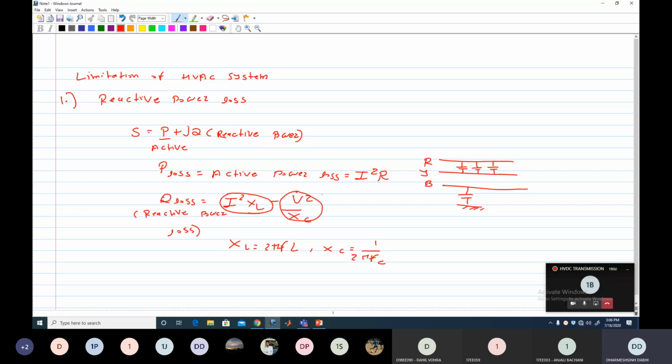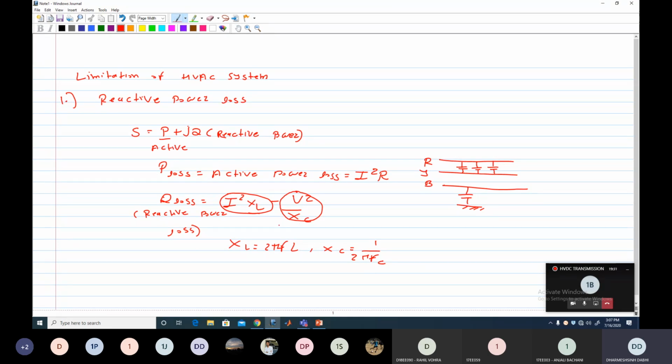So the overall loss in the line is the reactive power loss minus the reactive power supply. Capacitance provides reactive power and inductance absorbs reactive power. So because of inductance, reactive power loss happens, and because of XC, reactive power is injected. The overall loss is I square XL minus V square upon XC.